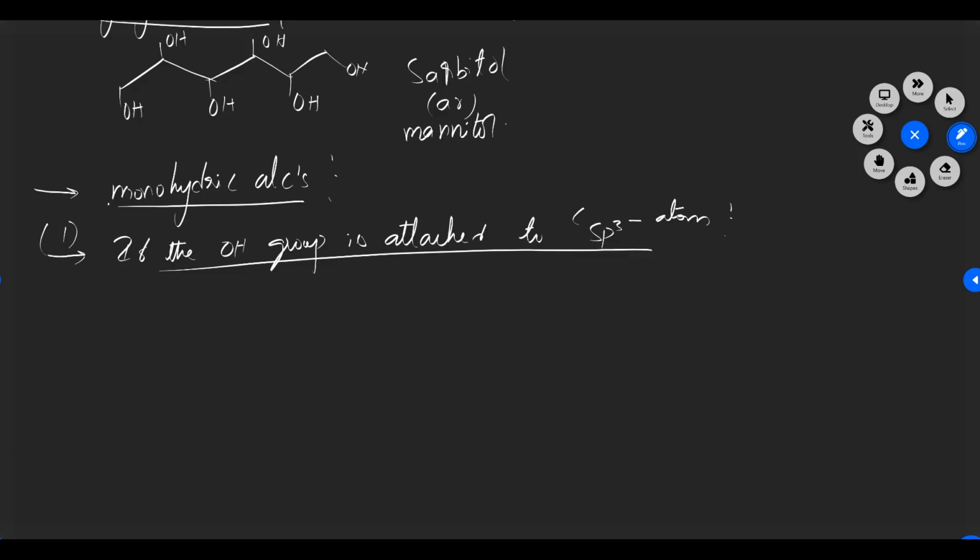Now we can classify this again into 3 types: primary alcohols, secondary alcohols, and tertiary alcohols.